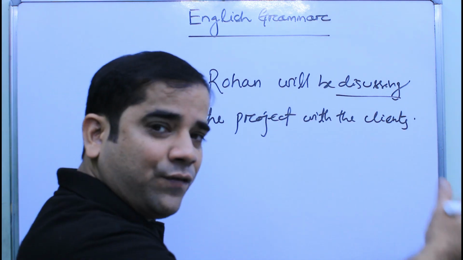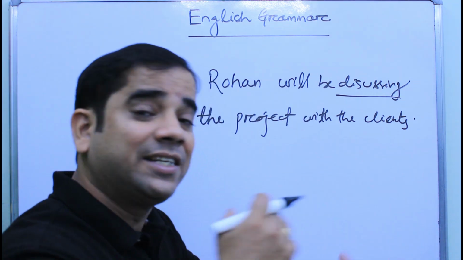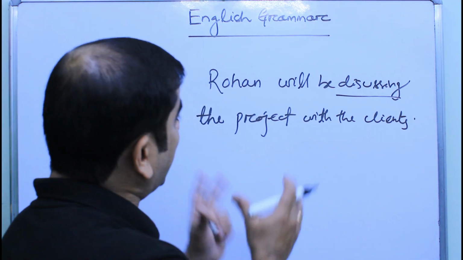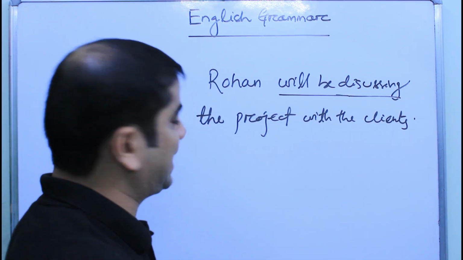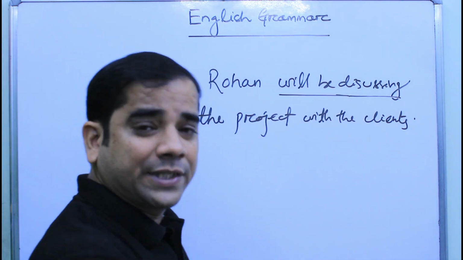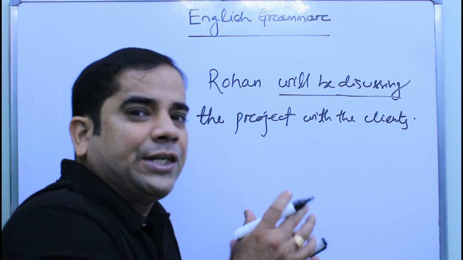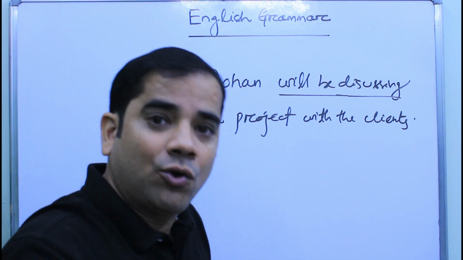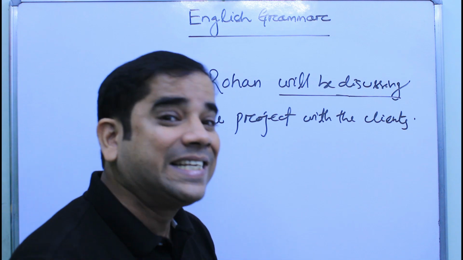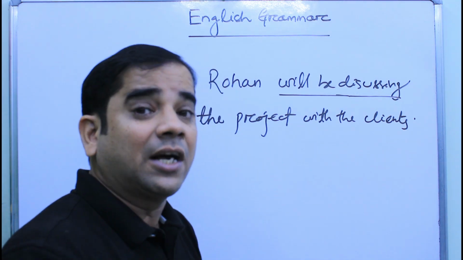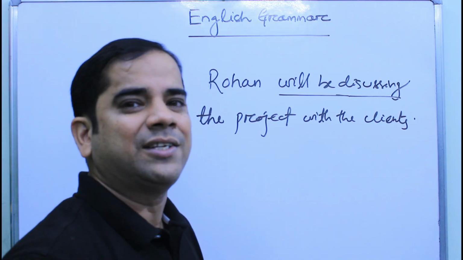It will happen in future. This is an action which is going to happen in future, but discussion is a continuous process. That's why we have used future continuous tense. Will be discussing. So, discussing a project is a continuous process. Okay, you need to understand which all actions are continuous. Okay, discussion is not like that. It's not an instantaneous action. It's a continuous action. So, we need to use future continuous tense.